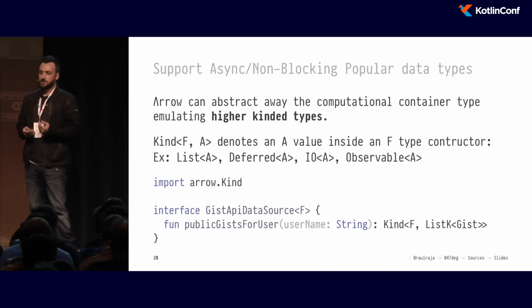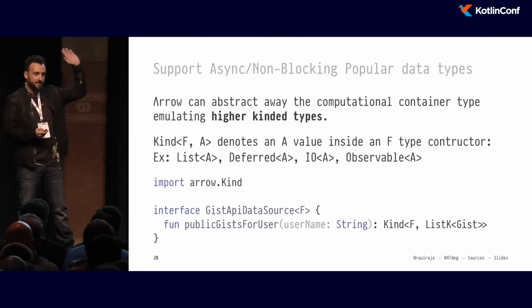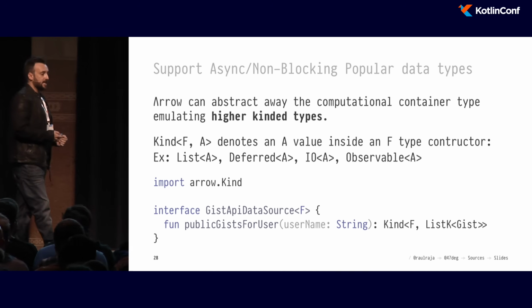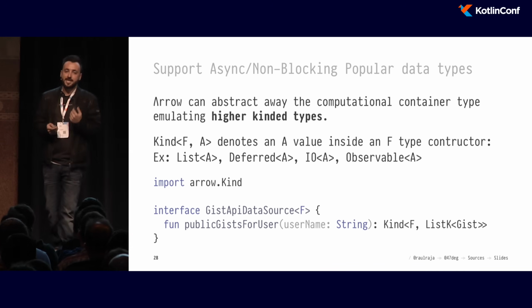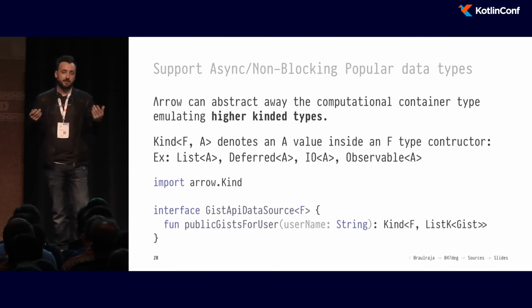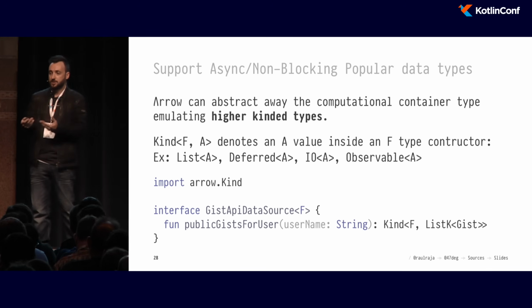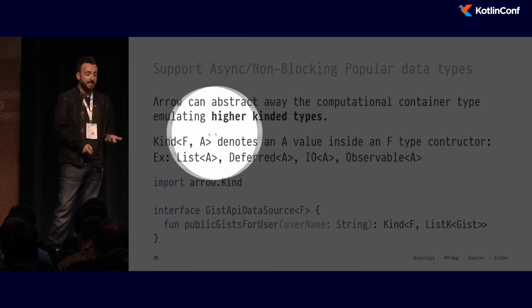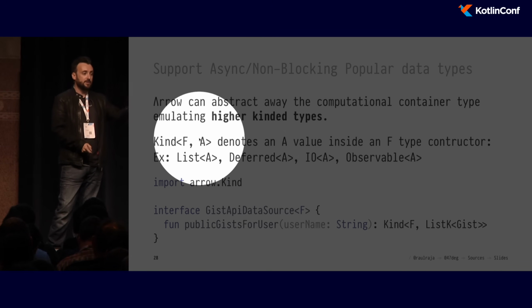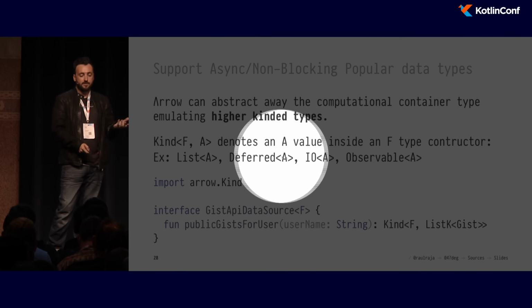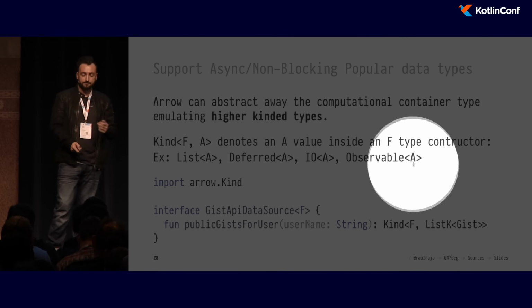Here we're going to use a concept called higher kinds. Who here has heard of higher kinds or knows what it is? OK. So higher kinded types, for those of you that don't know, is the ability to refer to a container that has a hole in it generically, without actually talking about what kind of container that is. So if you think about types that you use today, like List of A, if I could refer to List as a container with a hole, I could say that List is in a higher kind position. And the same with Deferred or IO or Observable.